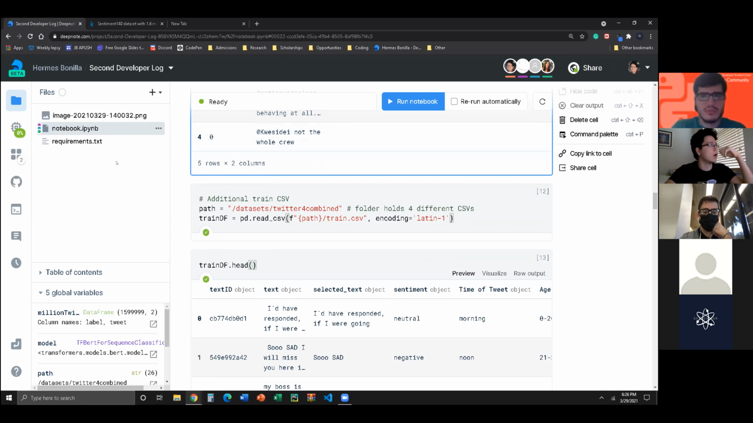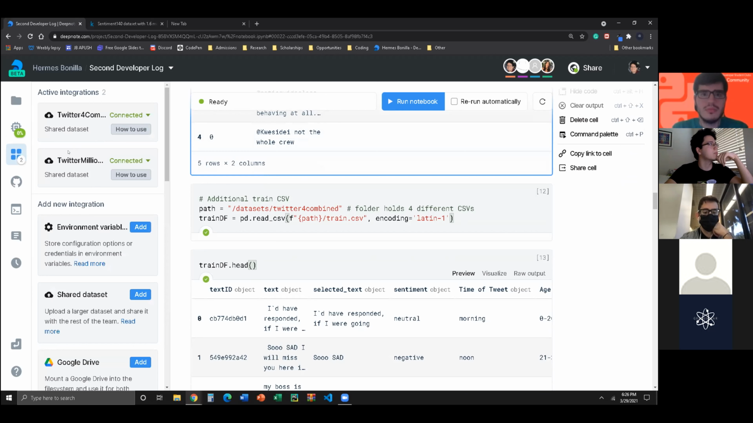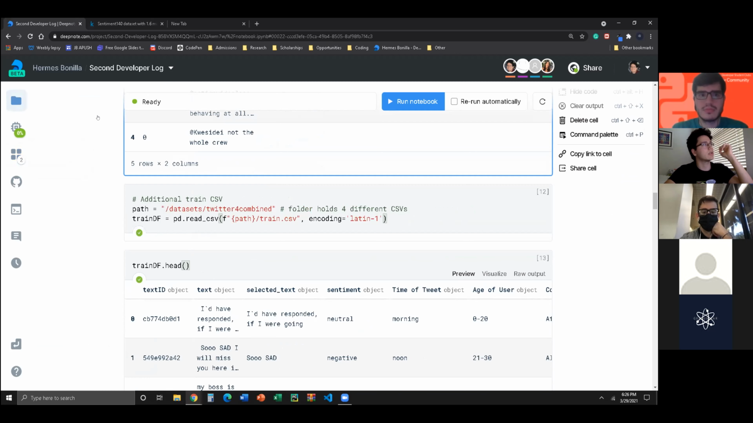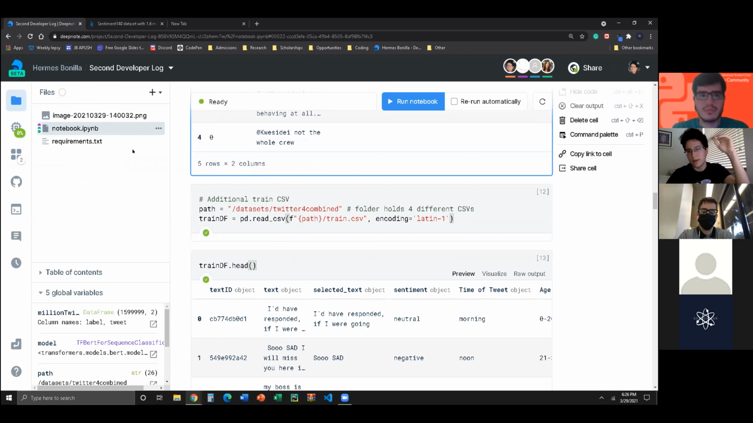Now we have our other data set. I don't know if you guys remember. What we just did is a Twitter million set that has 1.6 million. And we also have the Twitter 4 combined. And from there, we're actually going to use the train. It has 2 CSVs that we're interested in, the train CSV and the test CSV. And those are going to be useful for when we do our model. We can train our model and then test it to see how good the model is and how accurate it is.